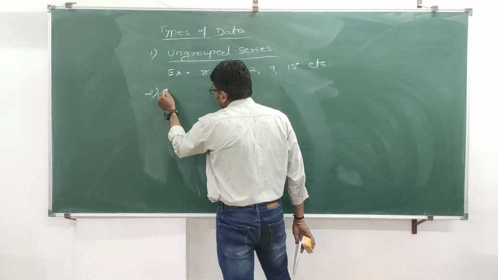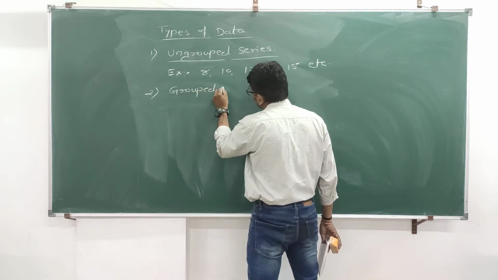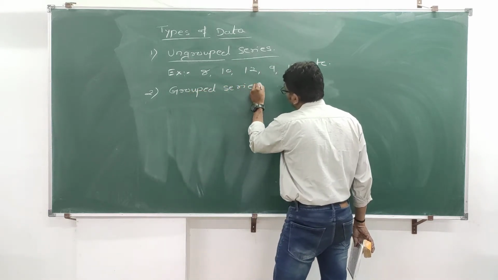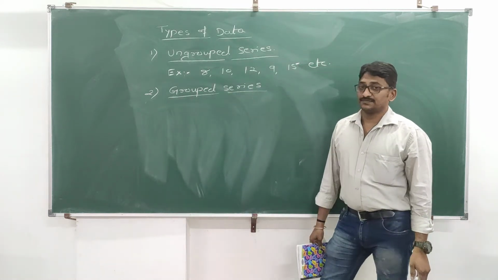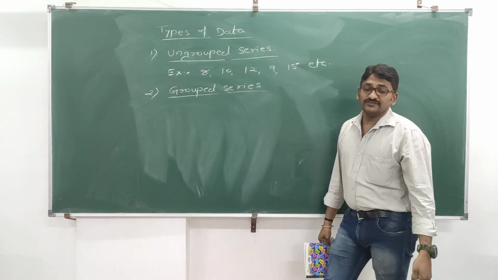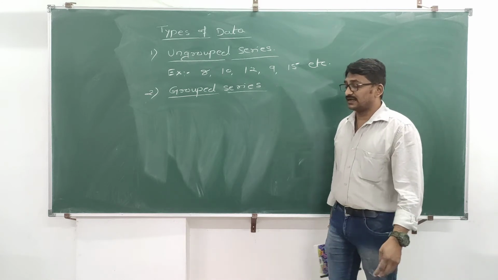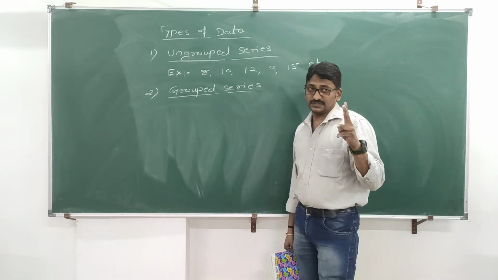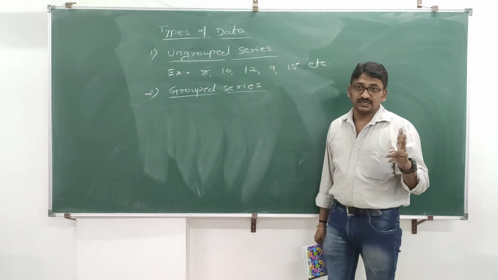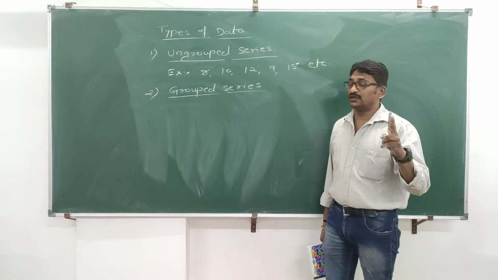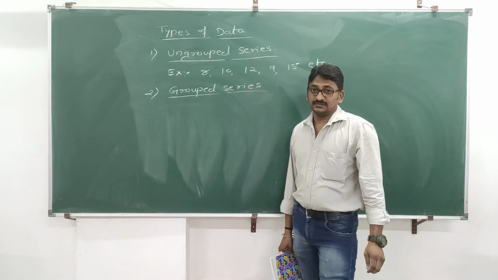Then second one is group series. Now how do you come to know whether it is a group series? In group series, if the data or observations have 2 columns without class intervals, it is treated as group series.